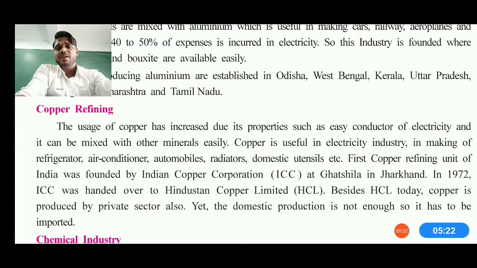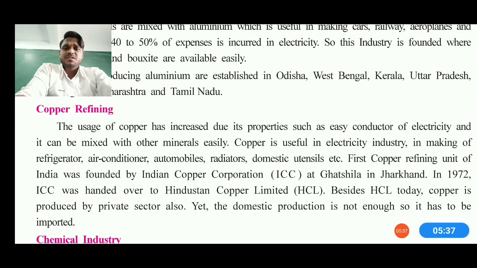And next comes the copper refining industry, where you can understand that copper is very useful for electricity and industrial purposes. For example, refrigerator, air cooler, air conditioner, automobile radiator, domestic utensils. So these kinds of things are related with copper.